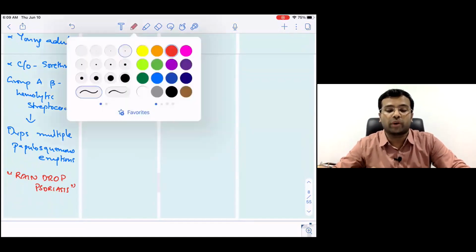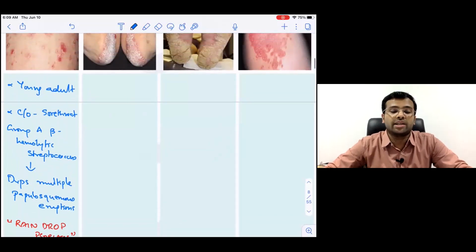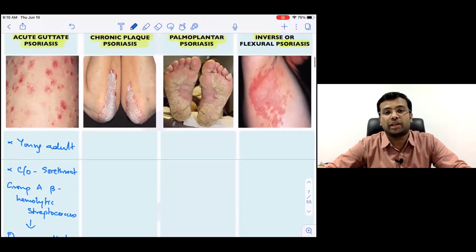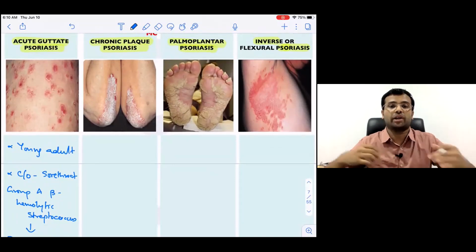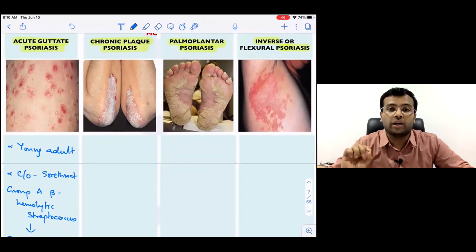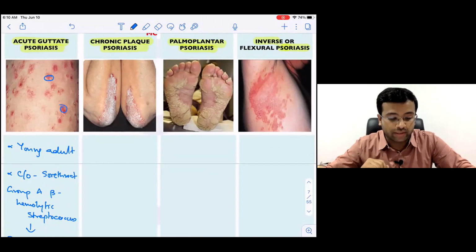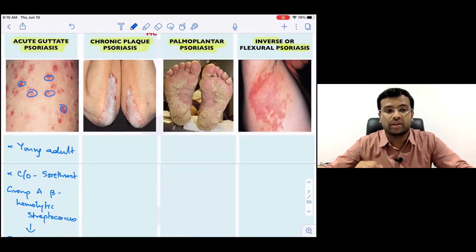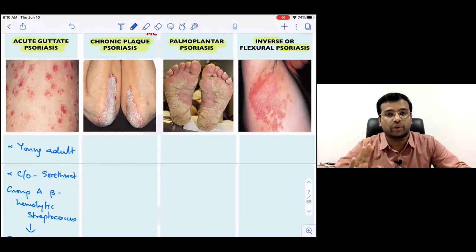These are the important points you can remember, so that if there is a clinical scenario where a patient complains that I had a sore throat, and after the sore throat I got multiple eruptions of reddish erythematous small plaques, the diagnosis is going to be acute guttate psoriasis. If there is a question on which type of psoriasis is associated with an infection, the answer would be acute guttate psoriasis. What is the bacterium associated with acute guttate psoriasis? The answer would be beta hemolytic streptococcus. I hope it is clear to all of you.